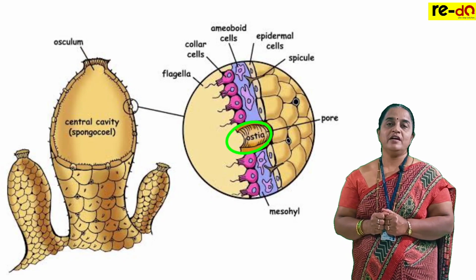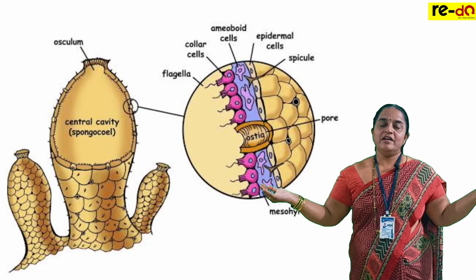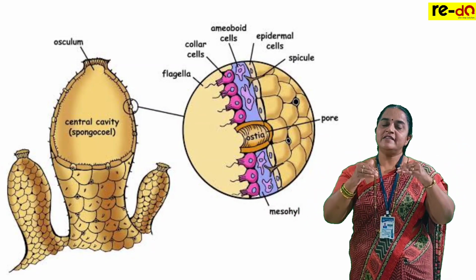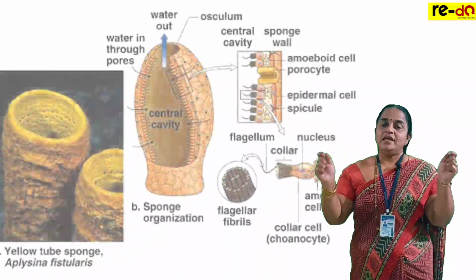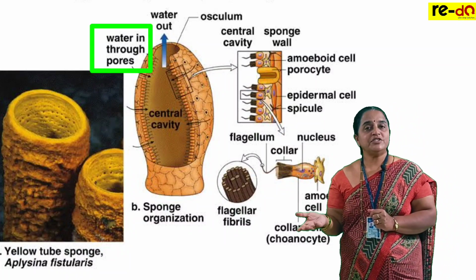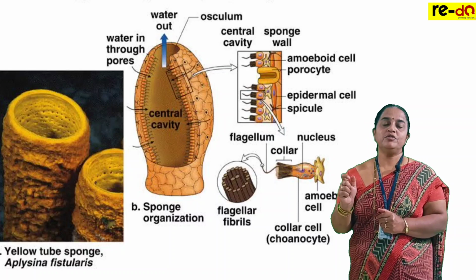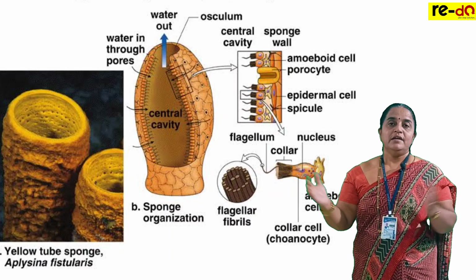These are called ostia. These are permanently open. Through the ostia the animal takes water inside. Incoming water will carry the food particles and dissolved oxygen, which will give food and oxygen for survival.